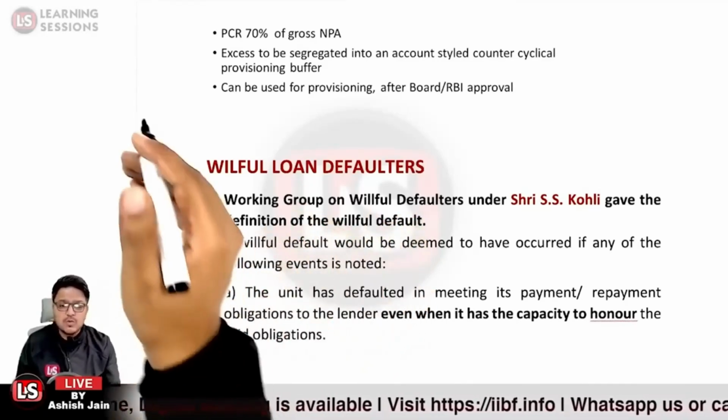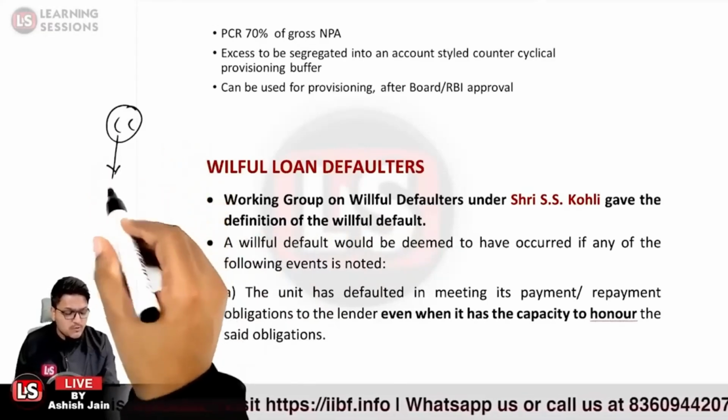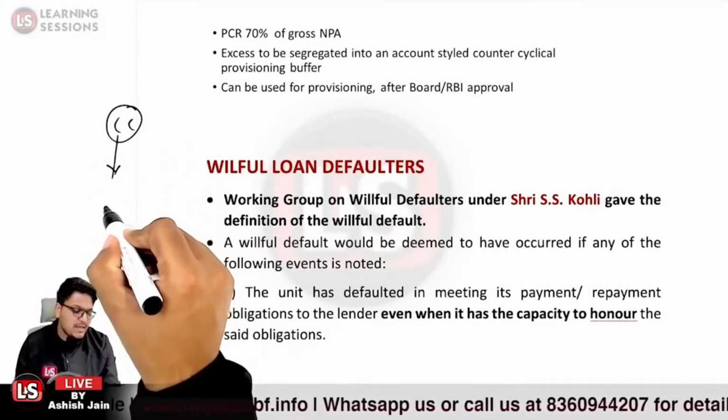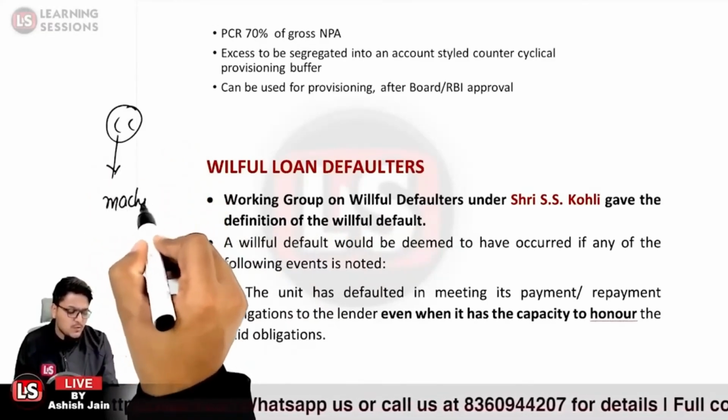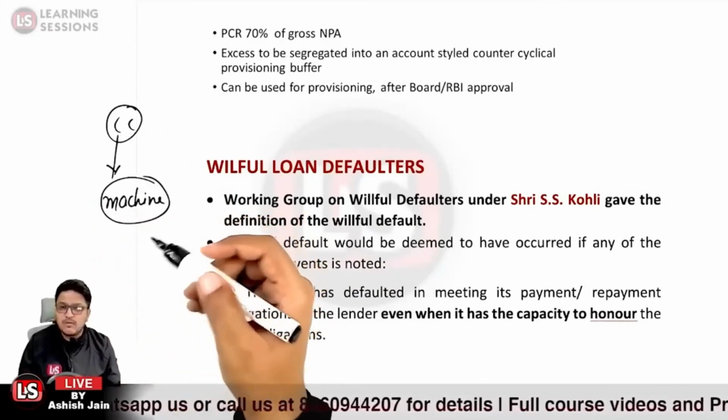Let us take the case that the loan was sanctioned for the CC limit, but the loan was used for the purchase of some asset. Let us take the case that the loan amount was used for purchase of machinery. That is basically related to what? That is also related to diversion of funds.